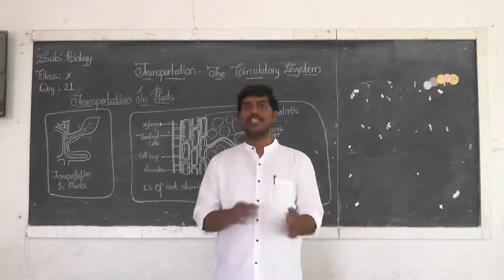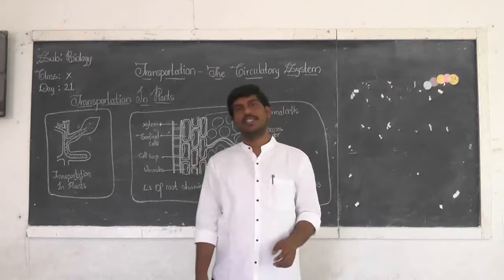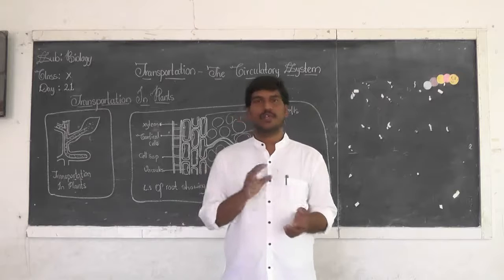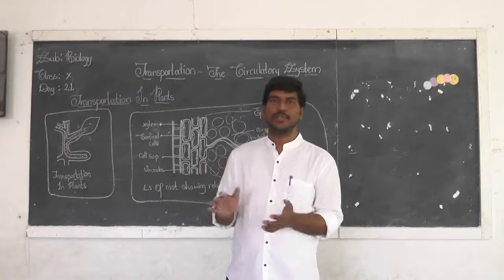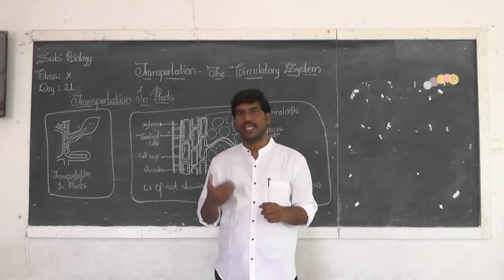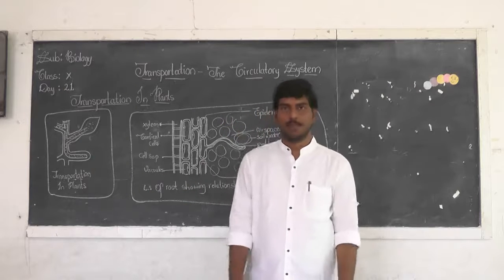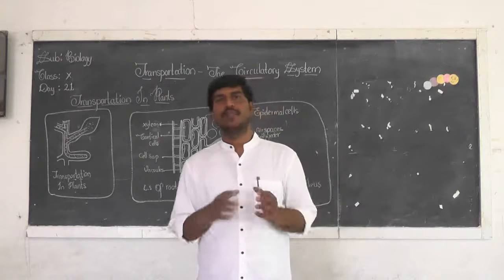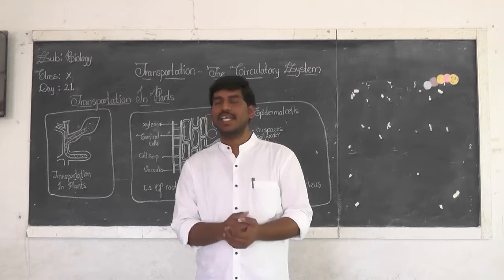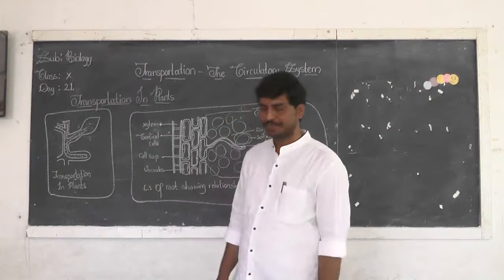Nutrients are carried from the digestive system to all the other cells. Similarly, the waste products that are produced are collected and given to the excretory system. And we have even seen that blood helps in the transport of gases. So this is mainly what the transport system does.